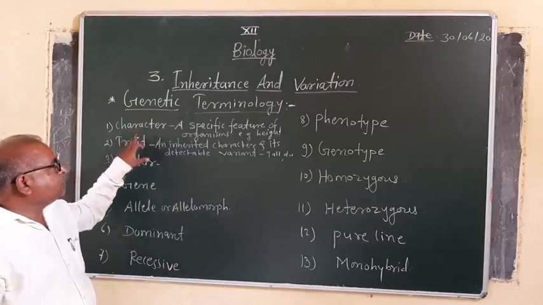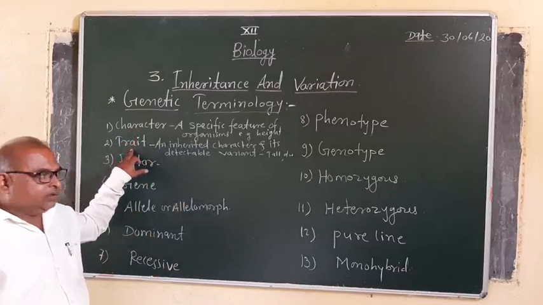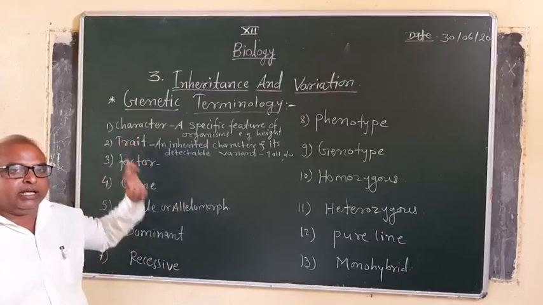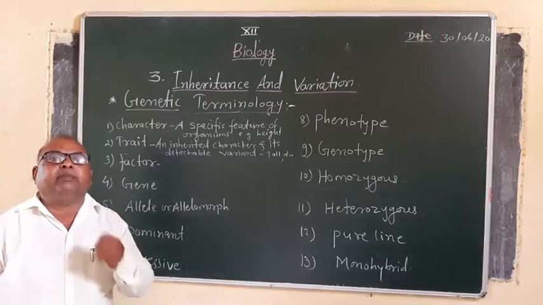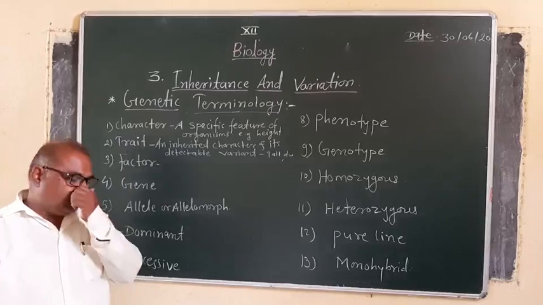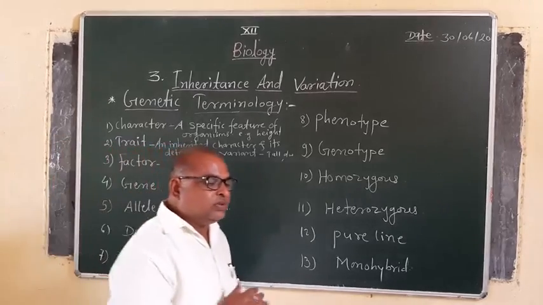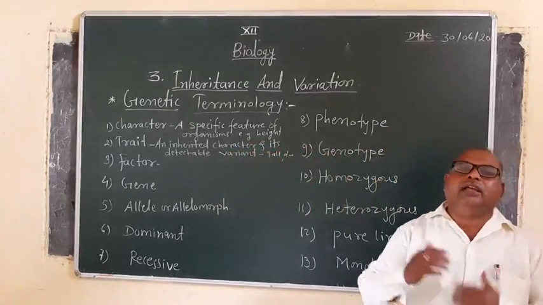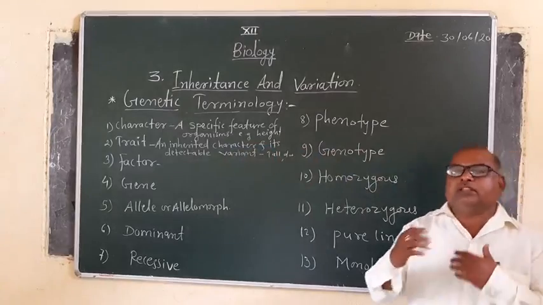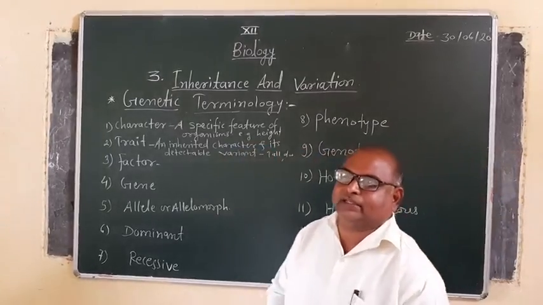Now the second term, the trait. The trait is nothing but the inherited character and its detectable variant. Inherited character means, as I just told you, a character that is transmitted from one generation to the next.